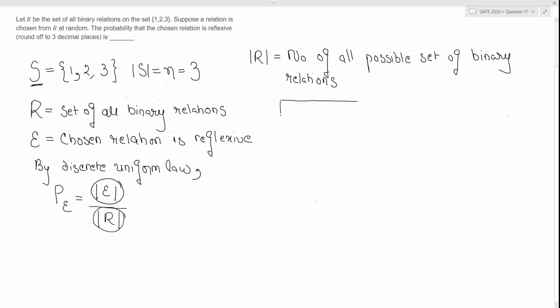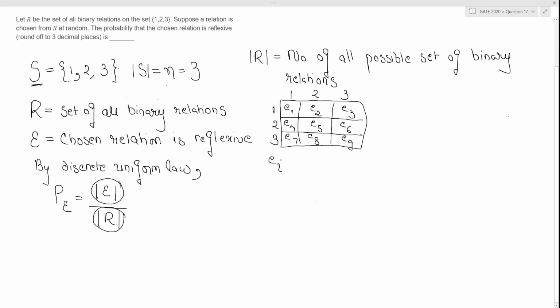It's easier to visualize in the form of a matrix. Let's say the same set S. So the number of rows will be 3 and the number of columns will be 3 as well. Now for any of these elements, let's say this is E1, this is E2, this is E3, this is E4, this can be E7, E5, E6, E8, E9.